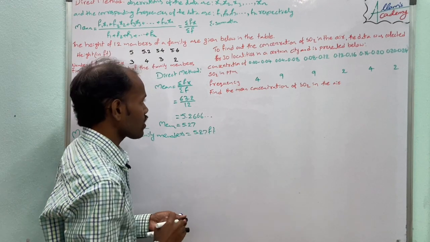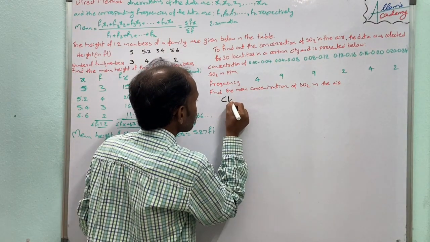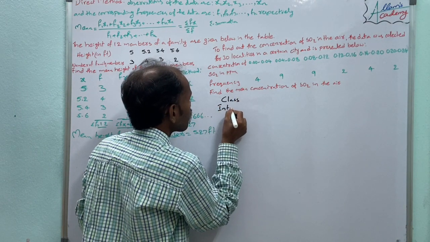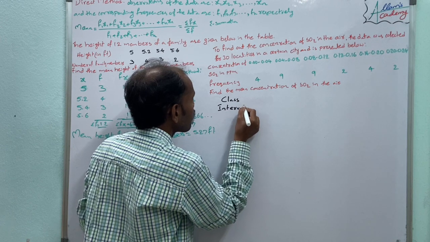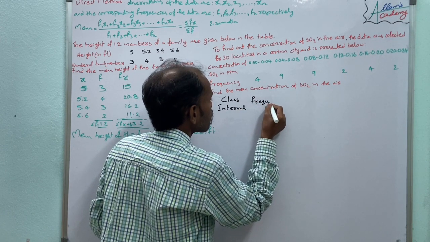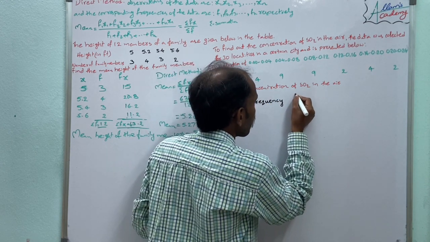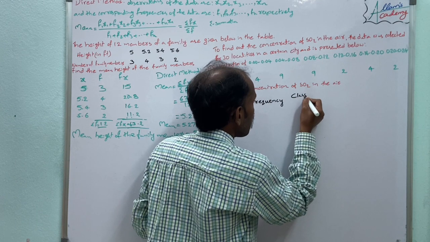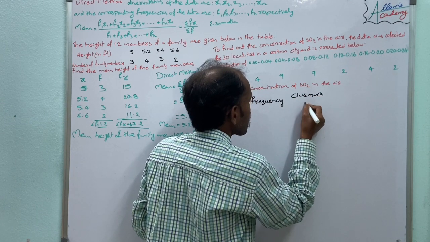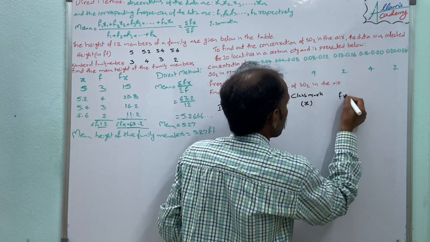Okay. So first one, class interval. Second one, frequency. By that we find the class mark, that is nothing but x, and then finding fx.